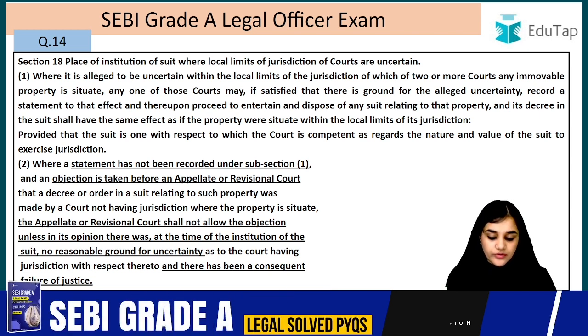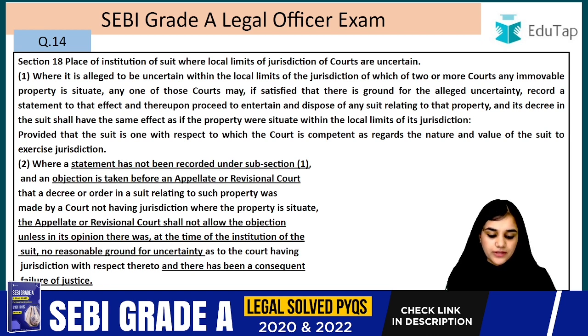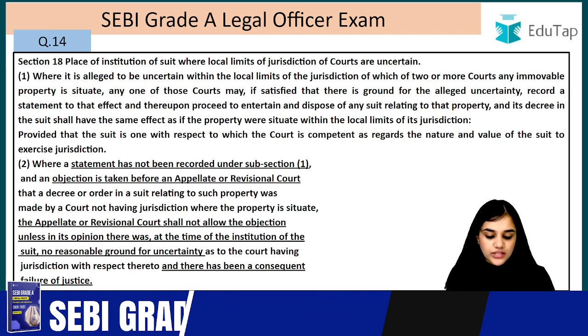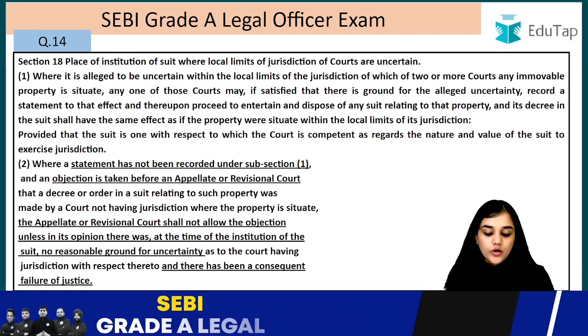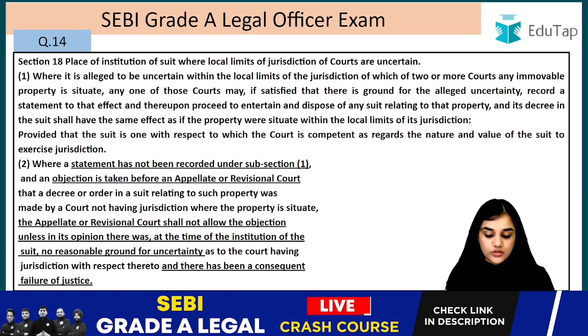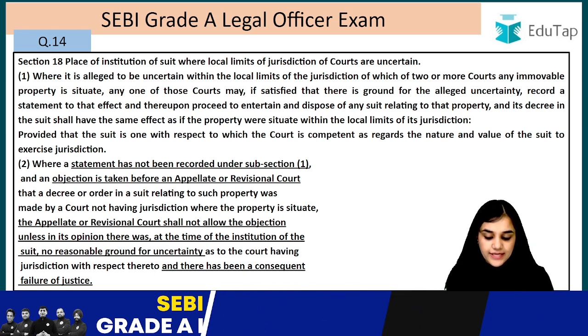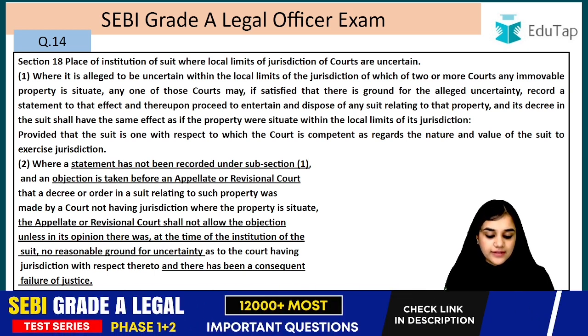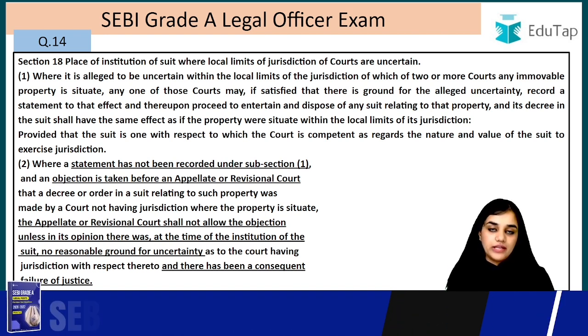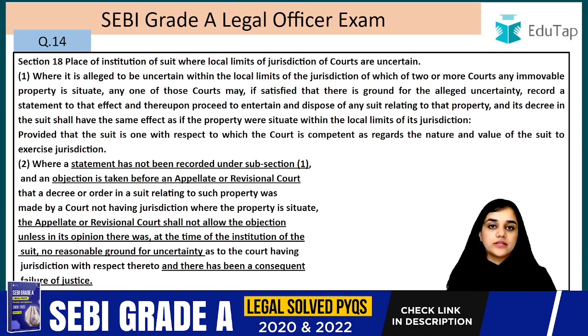So where the statement was not recorded and the objection is taken before the appellate or revisional court that a decree or order in a suit relating to such property was made by a court not having jurisdiction where the property is situated, the appellate or the revisional court shall not allow such objection unless it is of the opinion that there was, at the time of the institution of the suit, no reasonable ground for uncertainty as to the court having jurisdiction with respect thereto and there has been a consequent failure of justice. Then only they are going to entertain such an objection, such a plea, right?